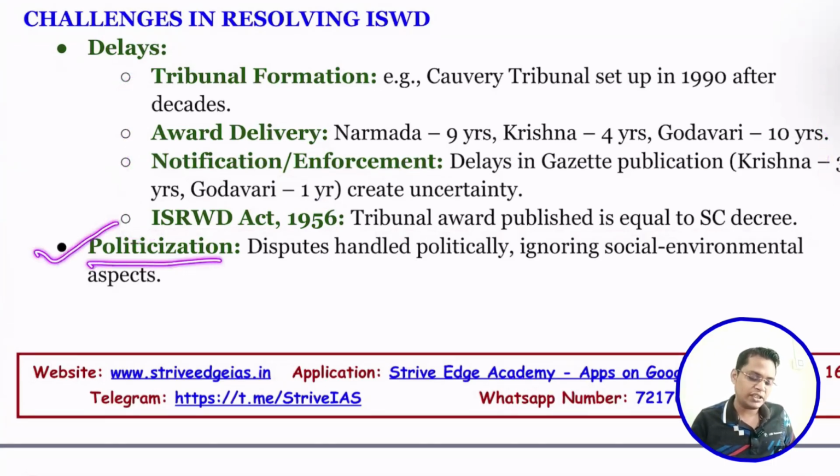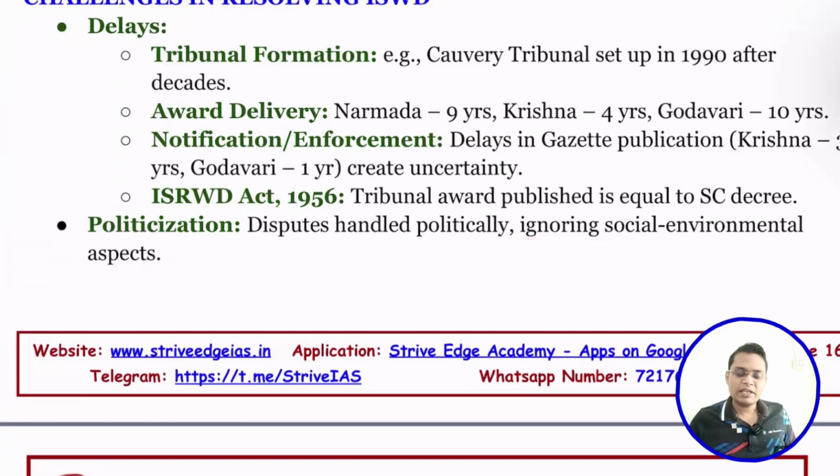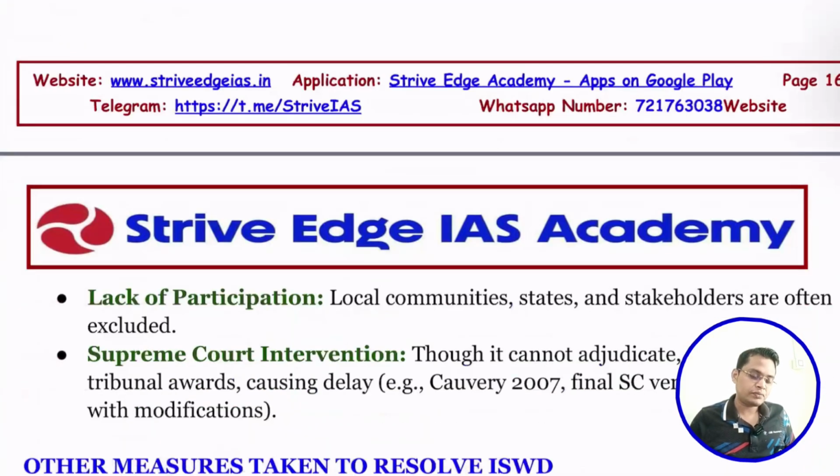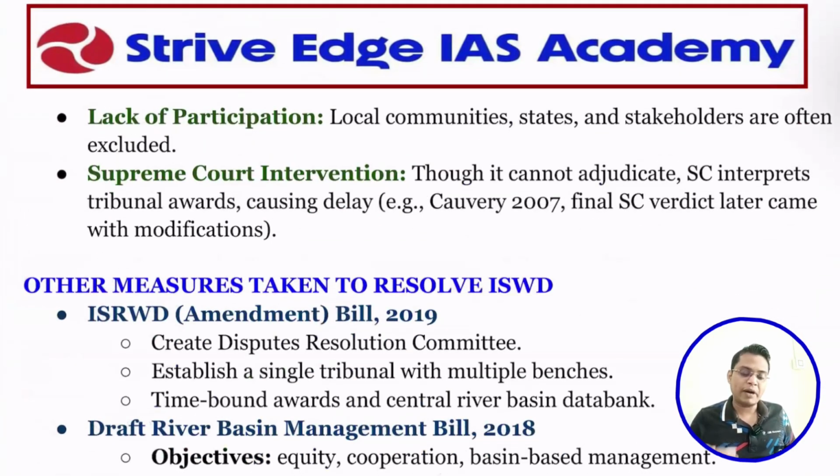So next one is about politicization. Each state government appeals to their local people to politicize the issue. So it is very difficult to find a solution, ignoring the social and environmental aspects of it. Okay, so they are simply concerned about vote bank. Next is lack of participation. Local communities, states, and stakeholders are often excluded. So if people do not participate, all these awards do not reflect the wish of the people, so definitely they are not going to obey it.